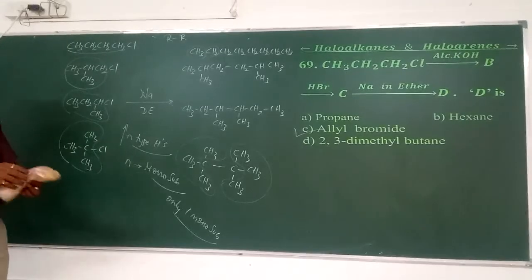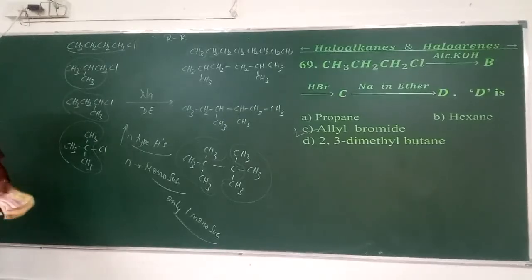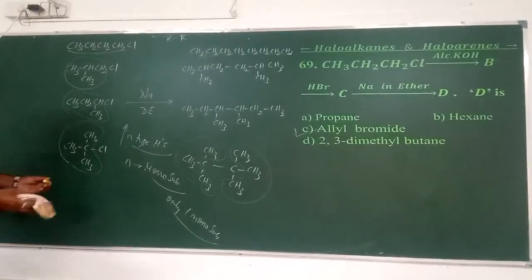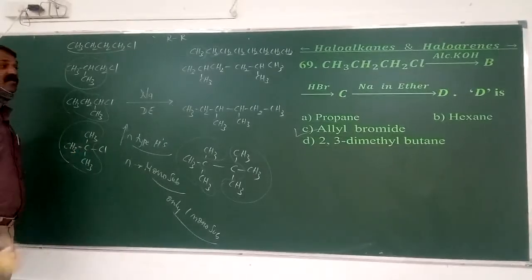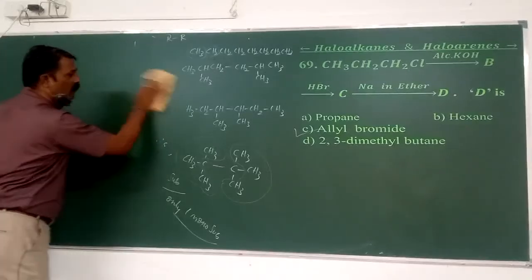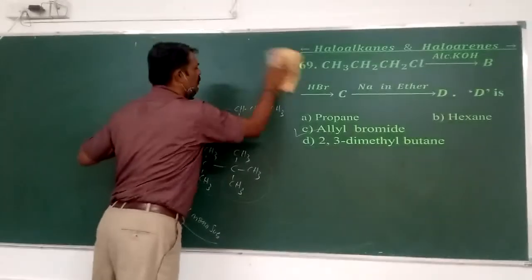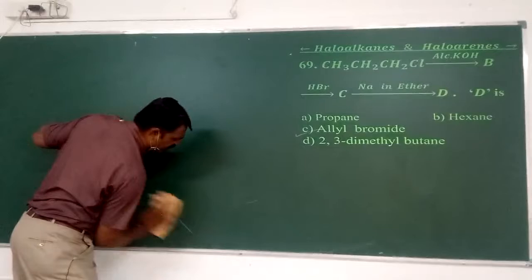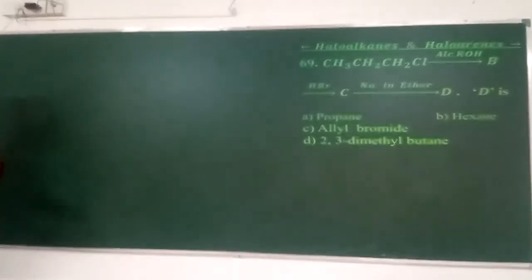Next we will move on to the 69th here. That is propyl chloride, n-propyl chloride on treating with alcoholic KOH gives rise to B, B on treating with HBr gives rise to C, C on treating with sodium in dry ether we are getting D. Then what that D is? So as usual, alcoholic KOH means it is nothing but a DHH. DHH means a dehydrohalogenation.